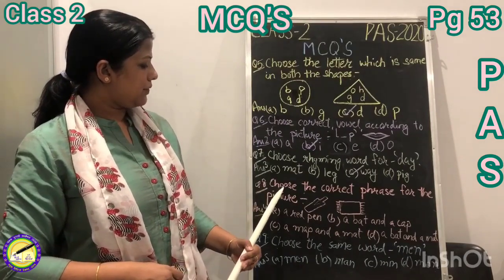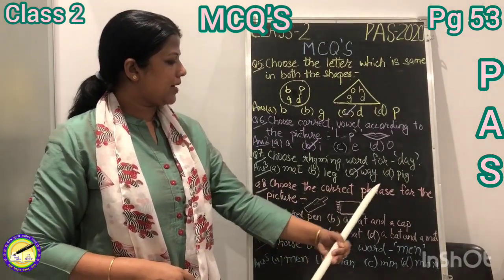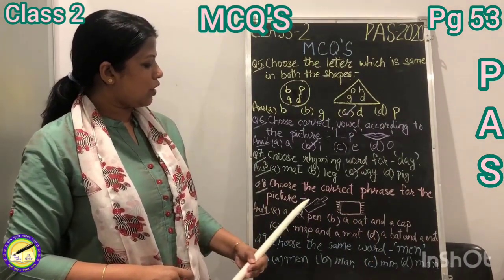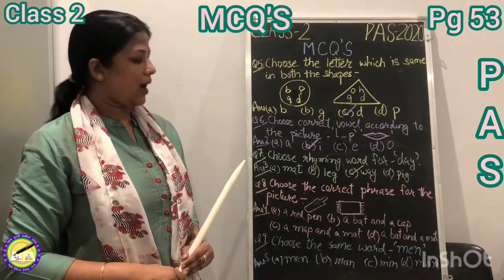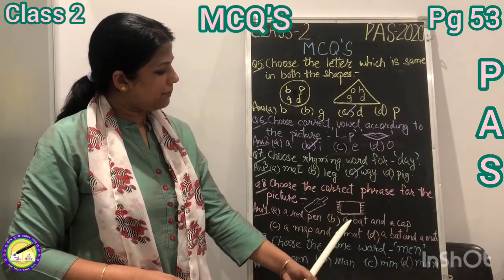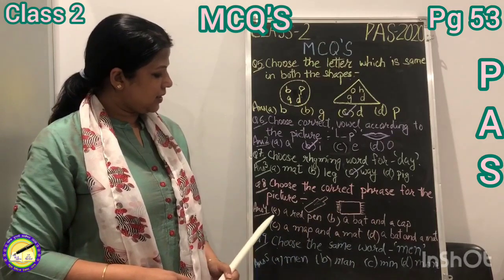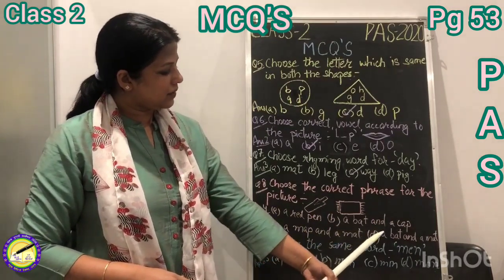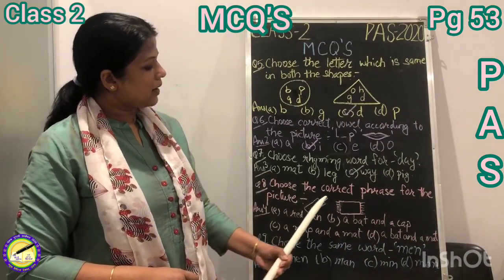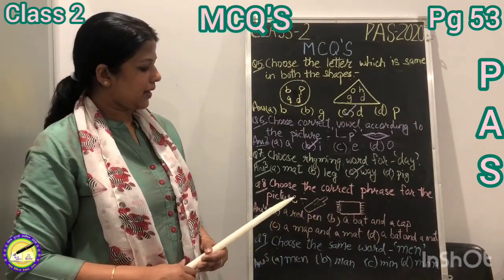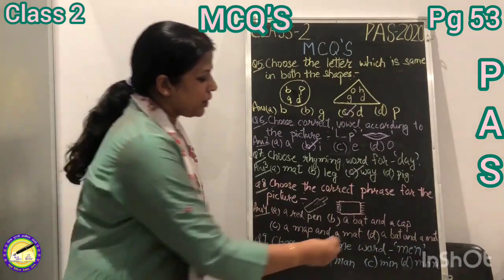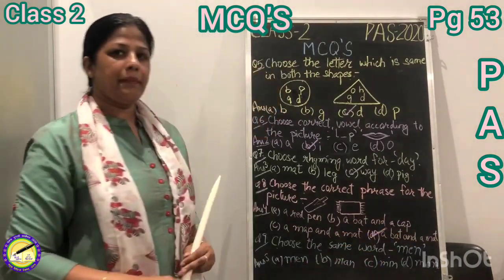In the next question we have to choose the correct phrase for the picture. The picture is of a bat and a mat, and the options are A, a red pen, B, a bat and a cap, C, a map and a mat, D, a bat and a mat. The picture is of a bat and a mat, and this is written in option D. So we will put a tick on a bat and a mat.